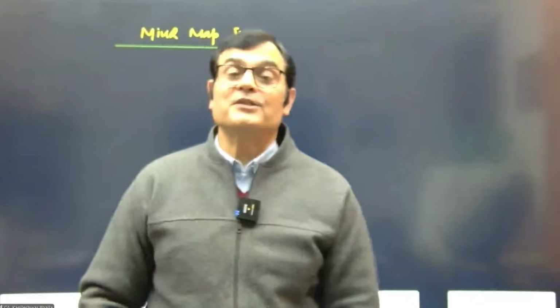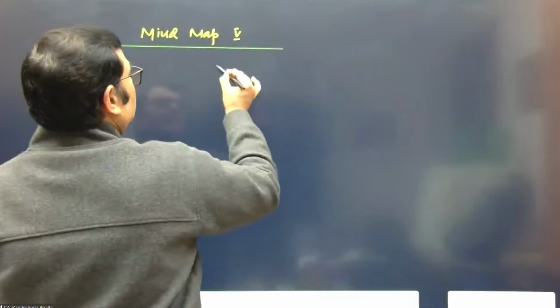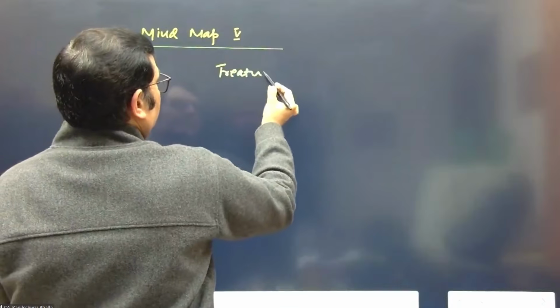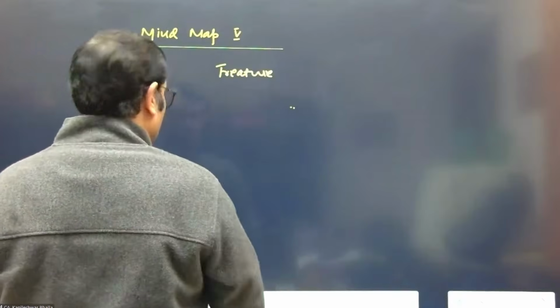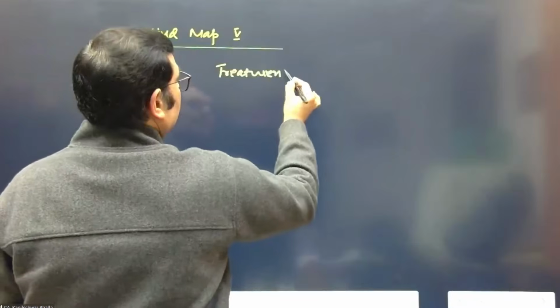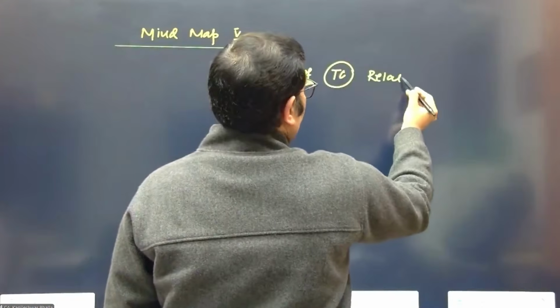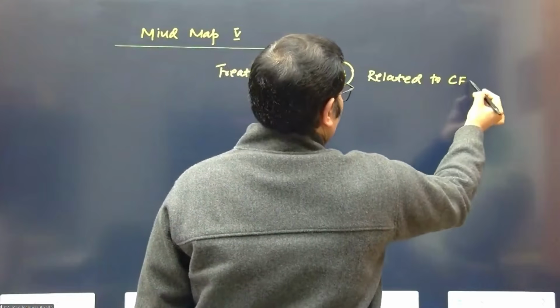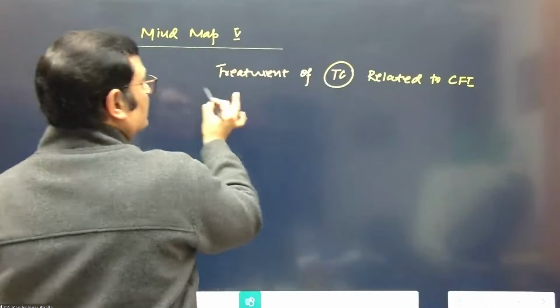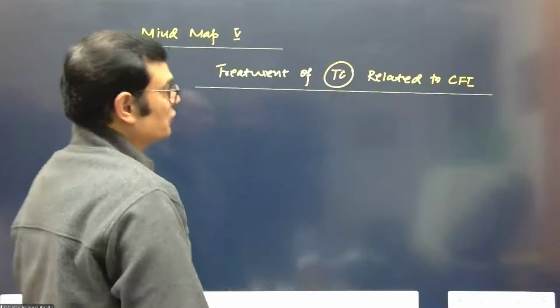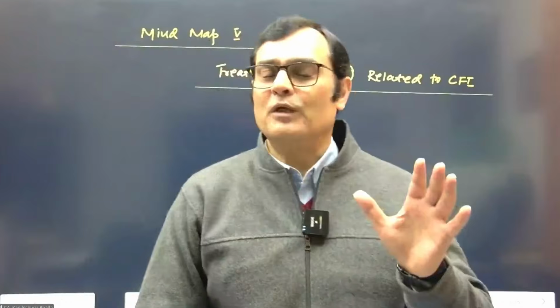Now let me tell you what is coming to my mind. When you look at compound financial instruments, what should come further to the mind is the treatment of transaction cost related to the CFI. That's another important input. We want to look into the treatment of TC, that is transaction cost related to CFI. So how do you tackle the concept of transaction cost related to compound financial instruments? I think that's another important element to watch.